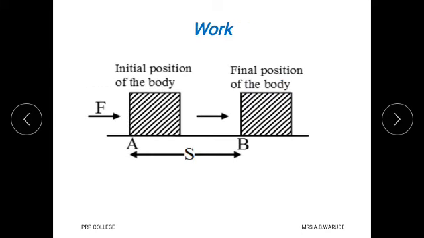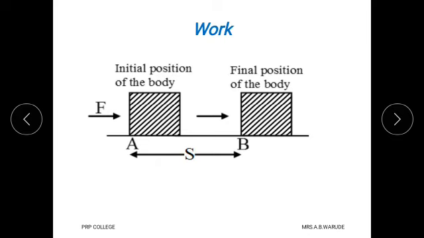Before defining work, observe this diagram. This is the initial position of the body. Suppose it is at point A. When force is absent, that means when force is not applied, the position of the body is fixed, and according to the law of inertia, it is at rest. But suppose force is applied on this body in this direction, then due to that force, the body changes its position from point A to point B.